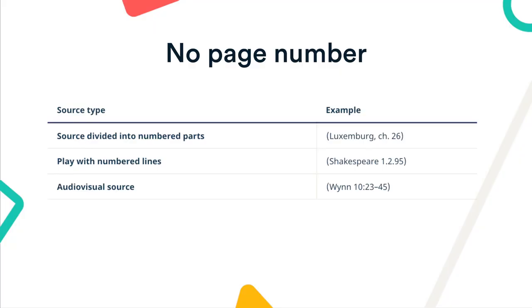There's no page number on this one. If a source does not have page numbers, but is divided into numbered parts, for example, chapters, scenes, or times, use these numbers to locate the relevant passage. If the source does not use any numbering system, include only the author's name in the in-text citation. Don't include paragraph numbers unless they're explicitly numbered in the source.